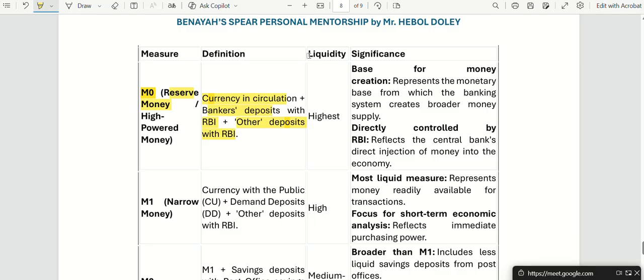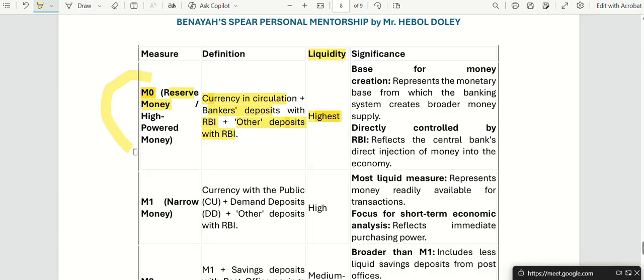So that is why, in the liquidity case, it is the highest liquid money. What does liquid mean? Easily convertible to cash. All right. Fine. That is the stock.